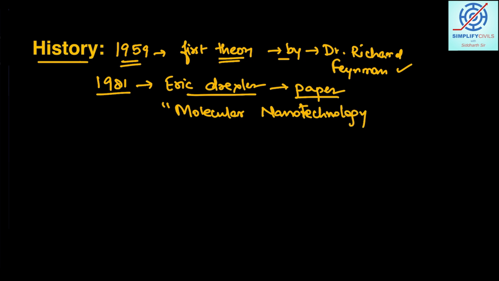And then from here on the research in this field emerged at a much faster rate.